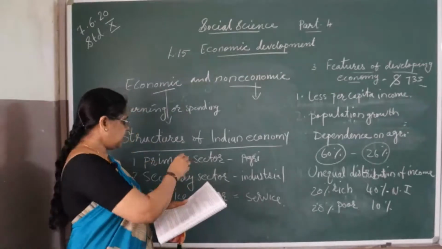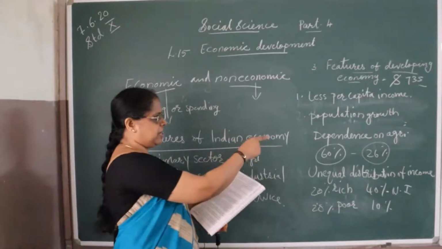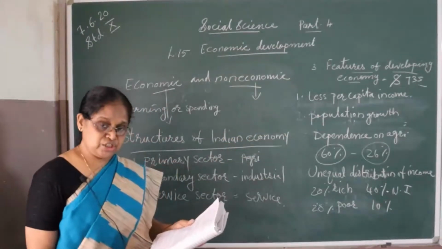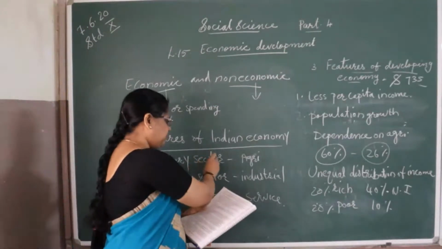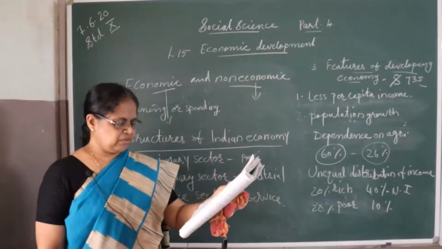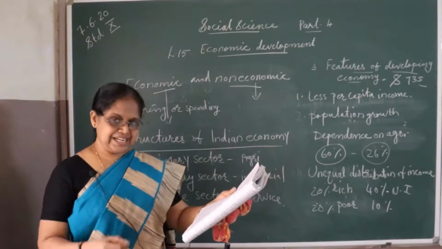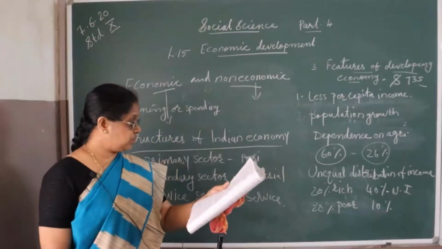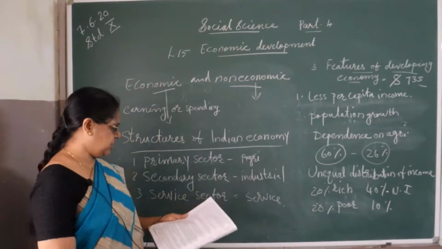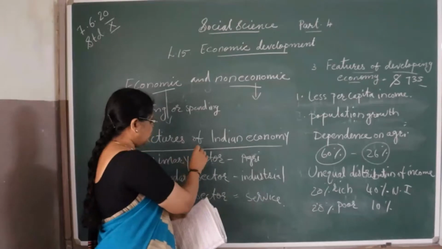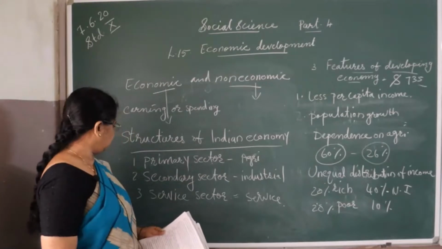Normally, the primary sector dominates in the developing countries. Already we have seen that agriculture is the main occupation of the people living in developing countries. So the primary sector dominates. And as there is a rise in economic development, the significance of the primary sector decreases in comparison to the secondary and service sectors. Nowadays we can see that the importance of the primary sector is decreasing compared to the secondary and service sectors.